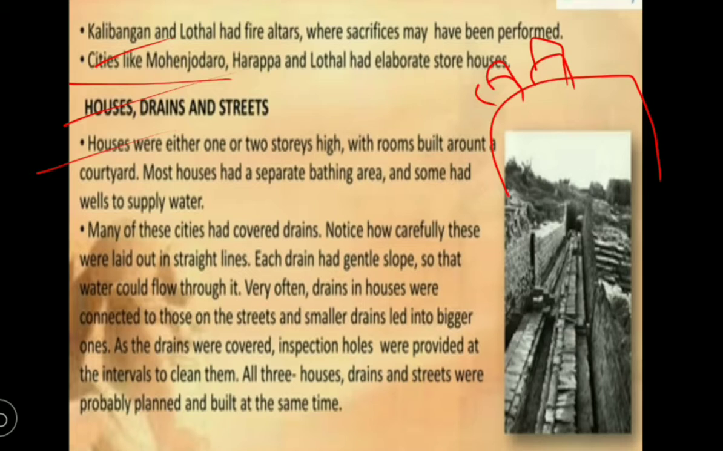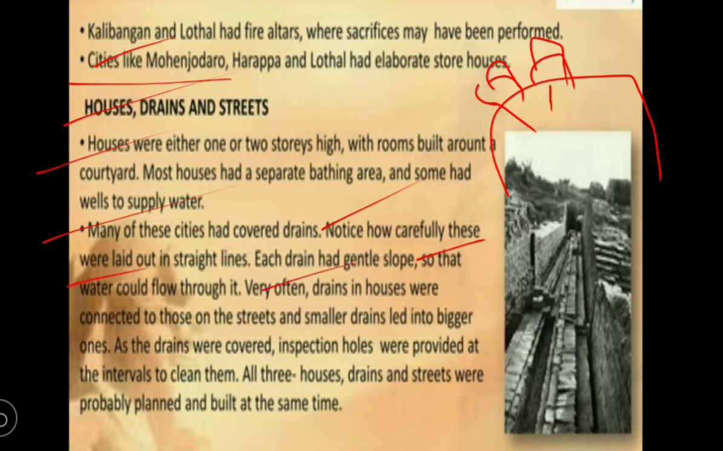They were connected with pipelines, with pipes made of clay. Many of these cities had covered drains. Drains means the wastewater outlet. Notice how carefully these were laid out along street lines. All the houses' drains and water supply were connected with the main street sewage pipeline, and each had a gentle slope, so that water could flow very easily.